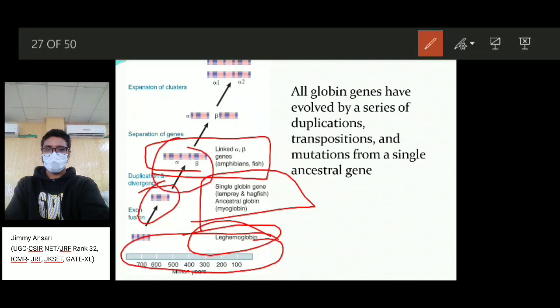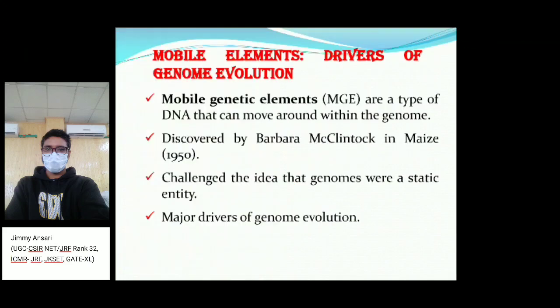With time, through the evolutionary process, a series of duplications and separations happened, so that alpha became separate and beta became another. Primarily their function remains the same, to carry oxygen in the blood. After a few billion years the genes expanded into clusters, so it again becomes alpha 1, alpha 2, beta 1, beta 2 in mammals and birds.